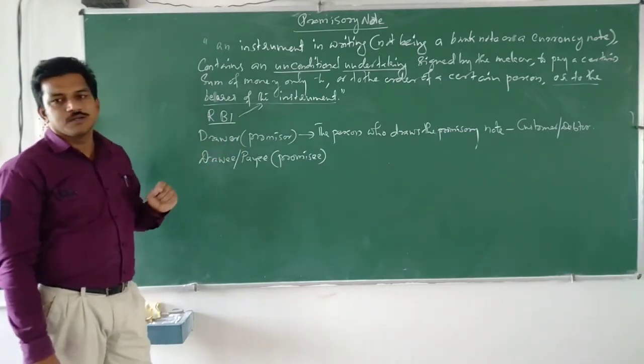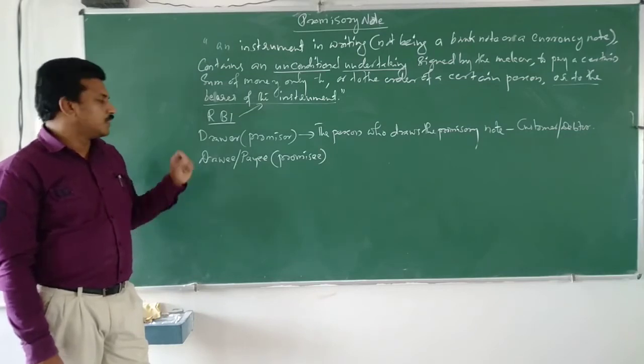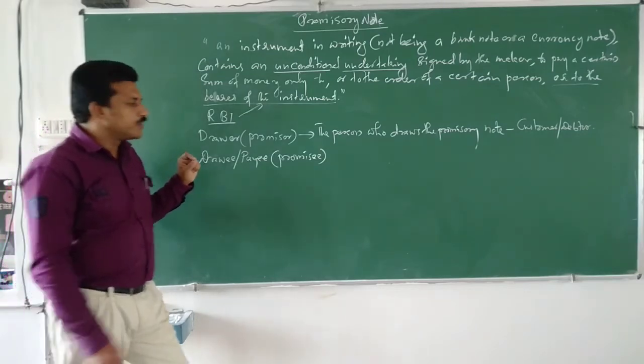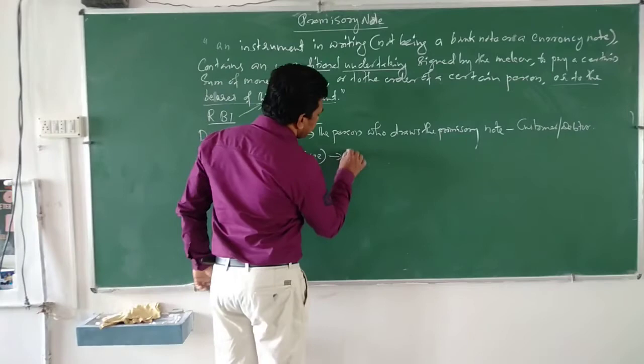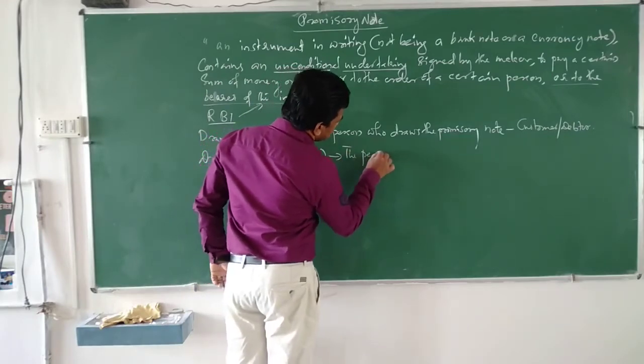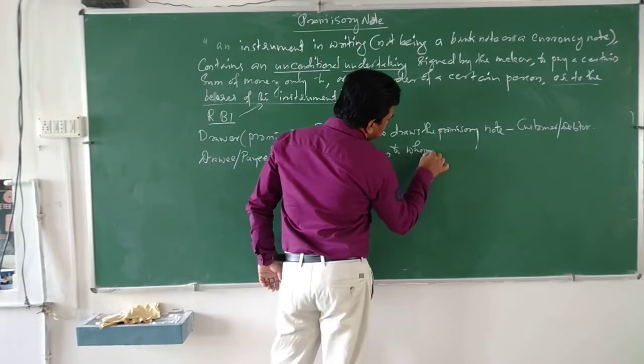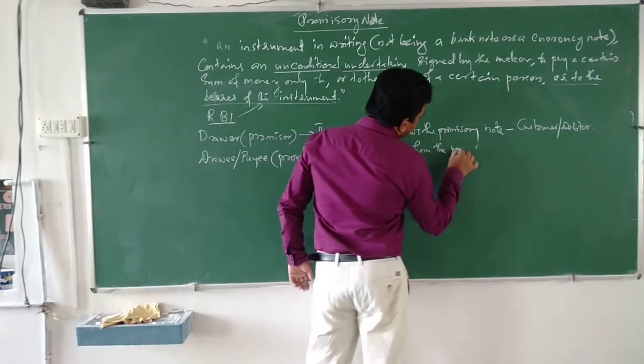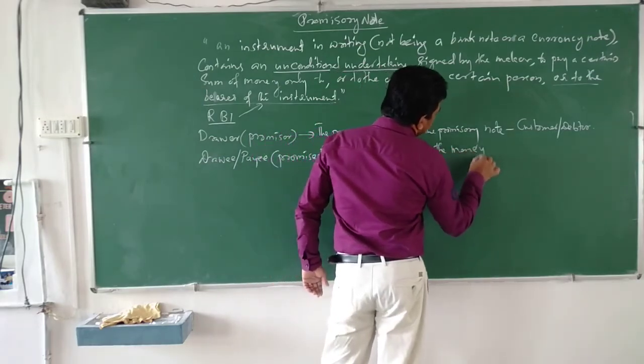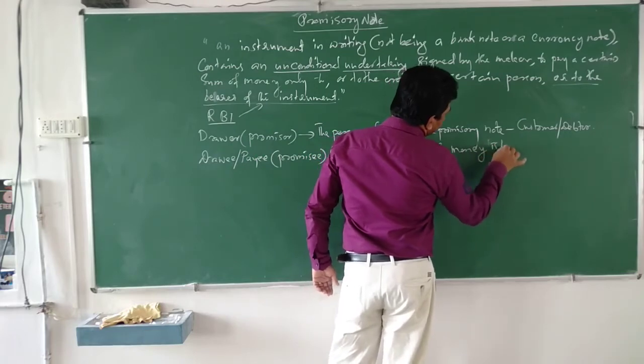is called the drawer. And who is the drawee? The person to whom the money is to be paid.